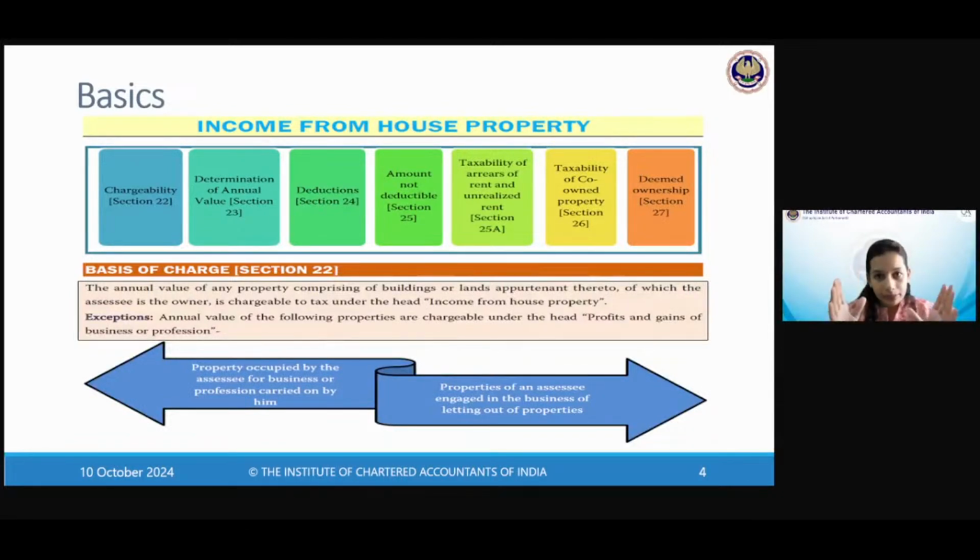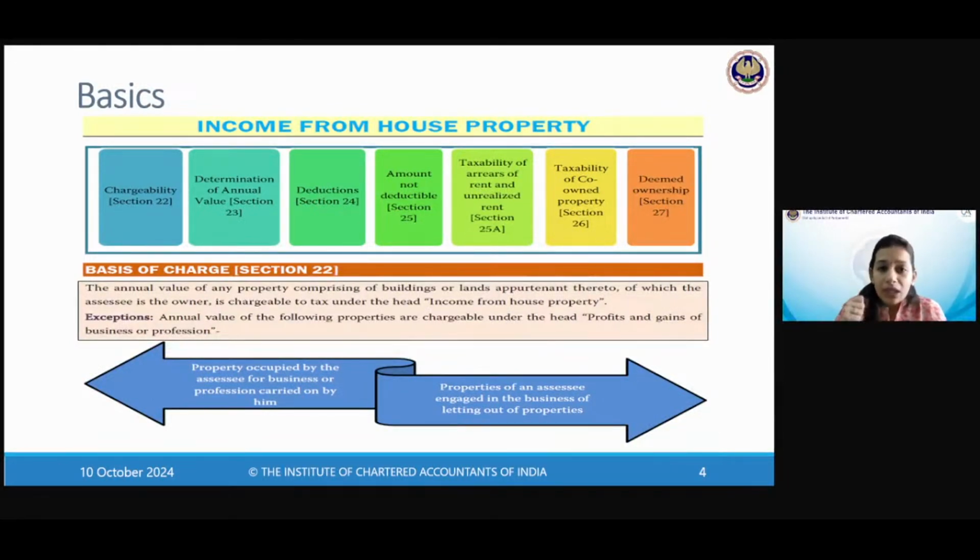So building or land, or if there is a corridor space or an ancillary, a pertinent area, that is fine. But primarily there has to be a building in the first place. That is number one. Because see, if the section doesn't get triggered, there is really no sense in calculating or going through any of the other provisions of this chapter. So it's very important that we pick up right at the very beginning whether at all this chapter needs to be seen for this kind of case or not, right?